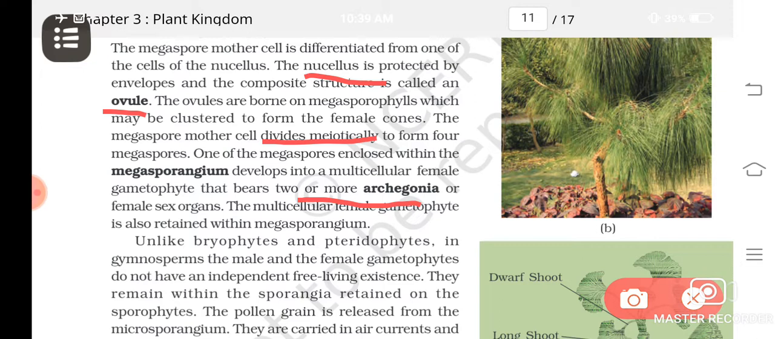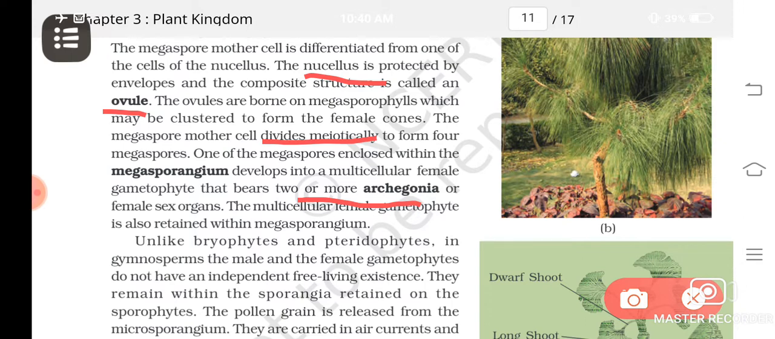Understood? Then zygote will form, and here the ovule is there. So after fertilization, ovule will become what? Seed. But these seeds are present on the megasporophylls, or on the cones only. They are not protected or covered by any structures. So they are known as naked seeds. The seeds are naked. They are not present in any fruits.